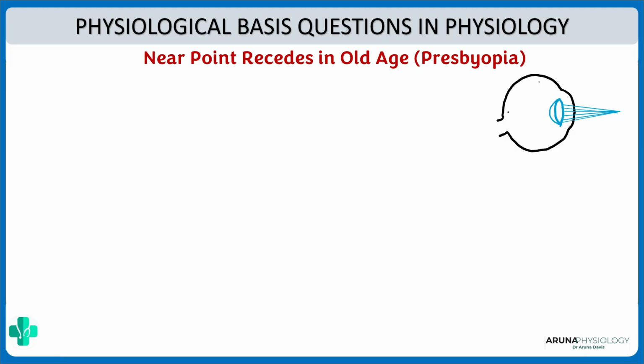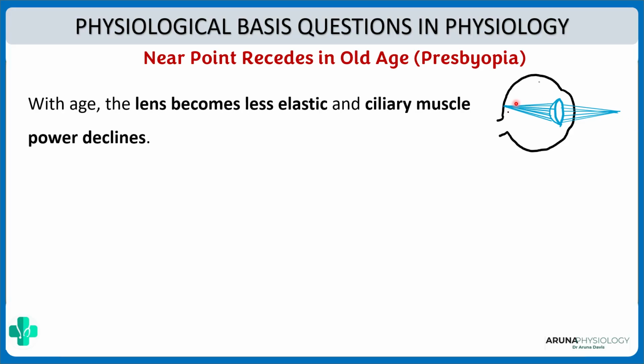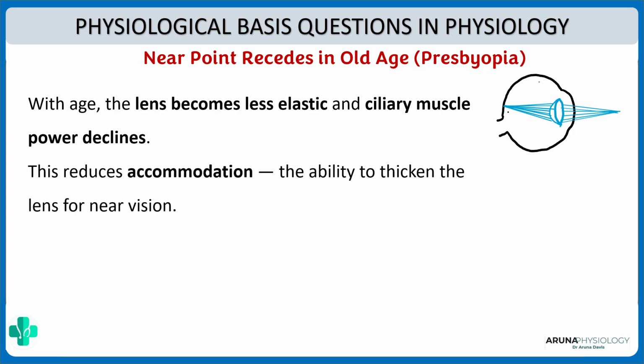There will be increased convergence of the lens so that the light rays will be focused onto the retina. But what happens with age? With age, the lens becomes less elastic and the ciliary muscle power declines, so the ability of the lens to accommodate for near